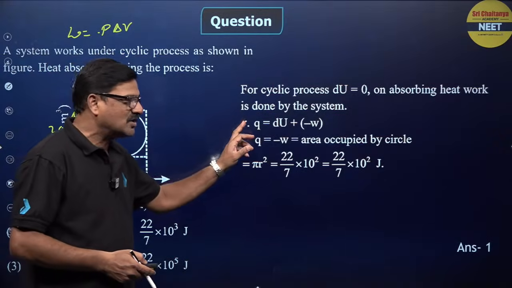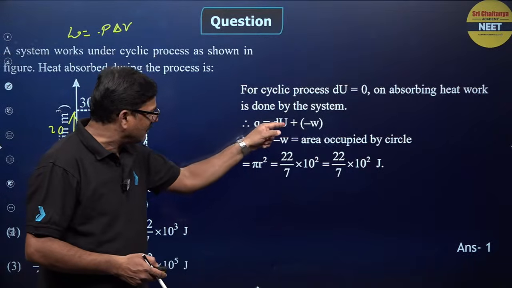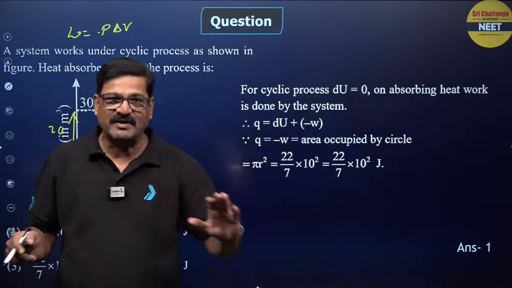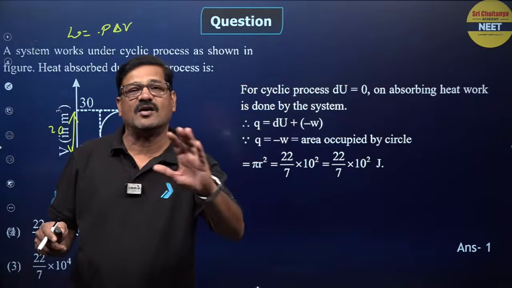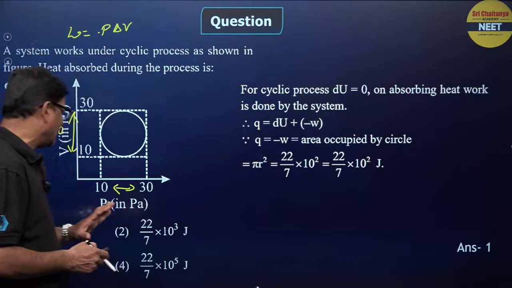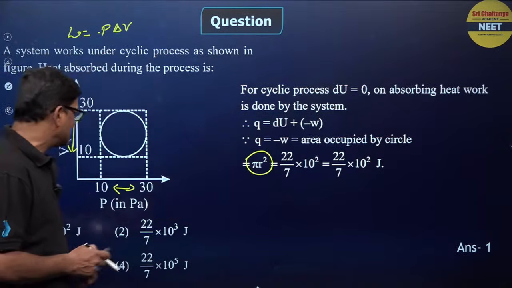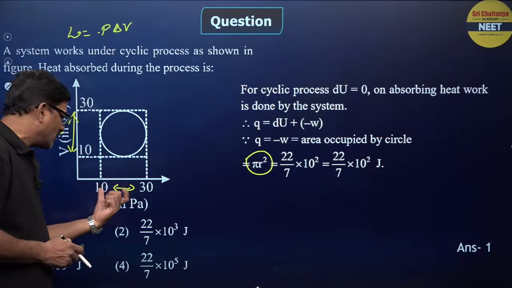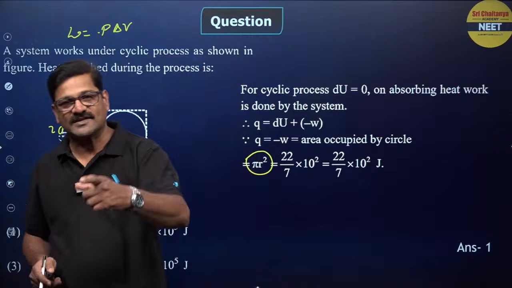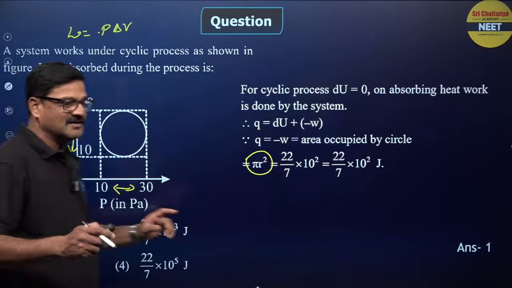Q is equal to delta U plus W. This becomes 0 and Q is equal to W. So W for any PV graph is going to be the area. The area here is pi r square, so 22 by 7 into 10 square, and it is given in joules. Option 1 is the correct answer for this question.